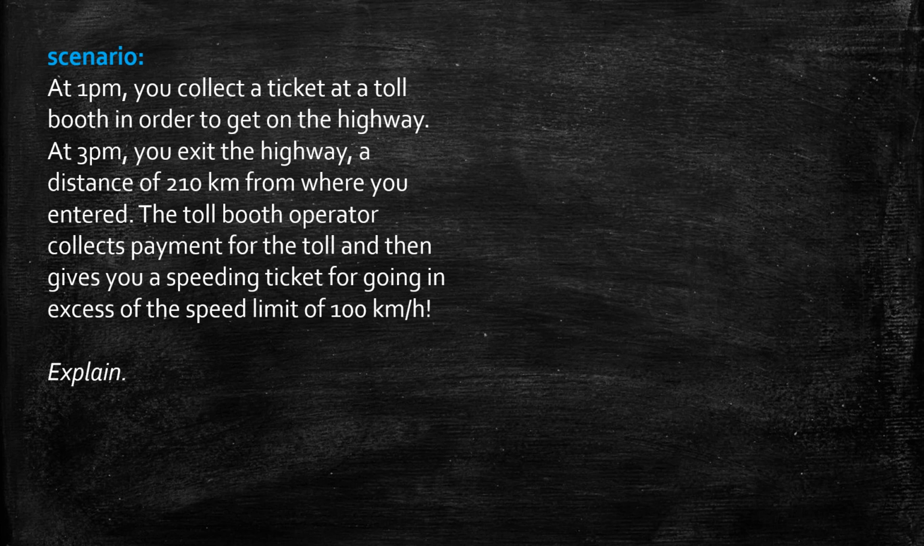Well, we haven't got much to work with except the numbers in here. So what have we got? We have 1 p.m., 3 p.m., and we traveled a distance of 210 kilometers. So at least we could work out our average speed for the trip, which would be 210 kilometers. We traveled that in 2 hours, which means 105 kilometers per hour was our average speed, which technically is in excess of the speed limit, although barely.